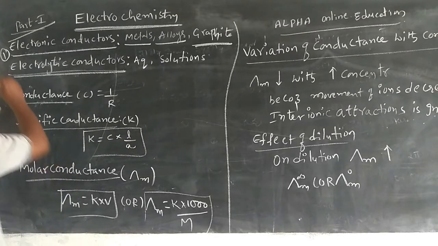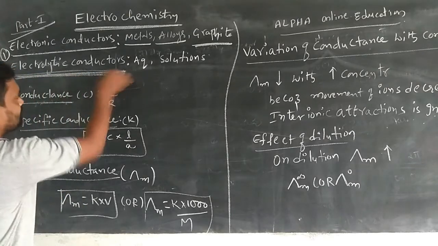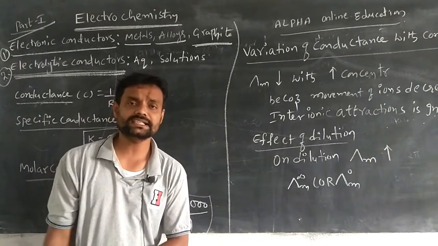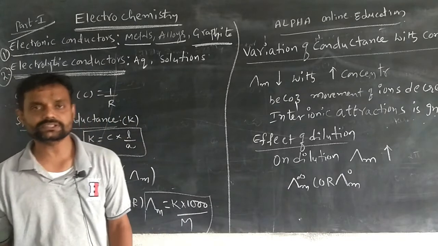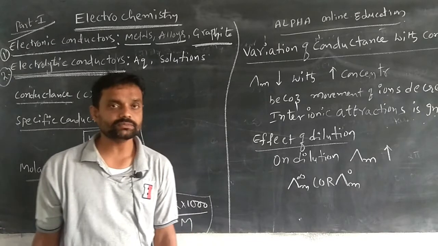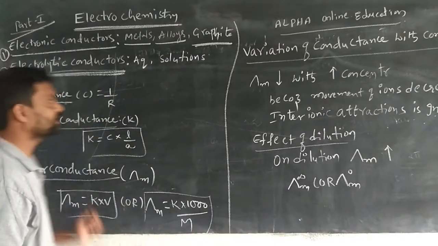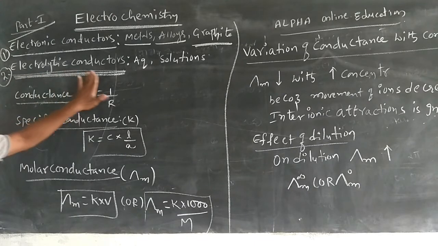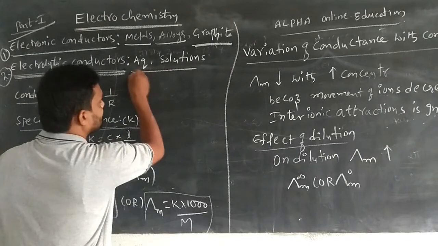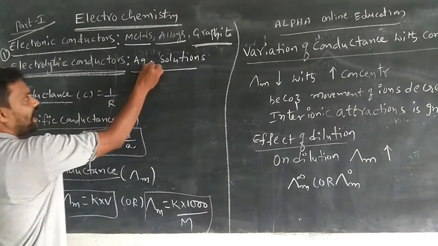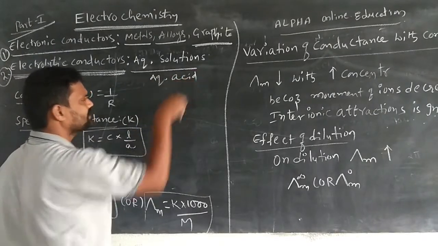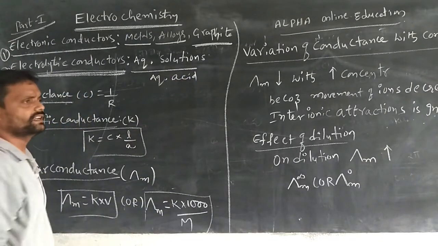Next we move to the second category, the electrolytic conductors. Electrolytic conductors are those where the conductivity is produced by the movement of ions. The example for electrolytic conductors is aqueous solutions, meaning aqueous acids such as HCl, H2SO4, HNO3, and this type of acids.